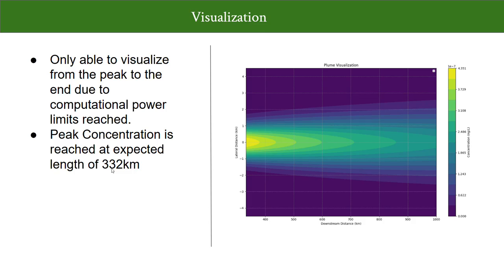To the right is a graph visualizing our plume. The y-axis is our lateral distance, the x-axis is our downstream distance, and the gradient colors is our concentration. Towards the very ends, towards each lateral distance, towards 4 and -4, we see that there is no concentration, showing our perfect sorbing boundaries, and we see peak concentration highlighted as yellow, being the highest at around 330 kilometers downstream. As we move downstream, peak concentration goes down. This is due to our diffusivity as well as our very low decay coefficient.